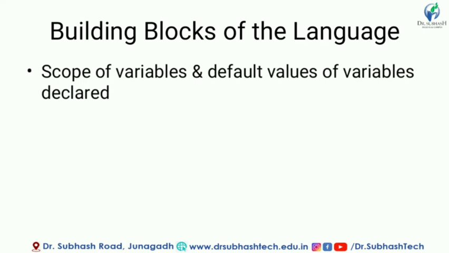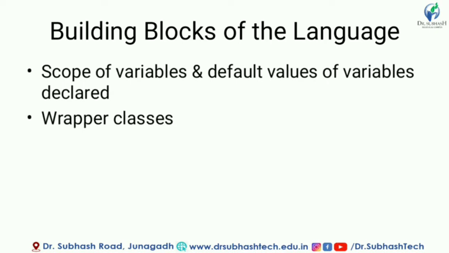Then the topic will be the scope of variable and default values of the variables, right? Scope of the variable means the scope in which the variable is defined. It means the variable will be affected according to that scope, meaning the curly brackets are used for the scope. Inside that scope or block, the variable will take effect. And further we will see the default values of the variable according to data type. It means if you are not assigning any value to the variables, what default value they can take.